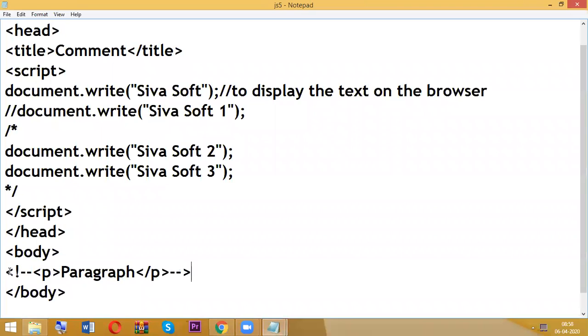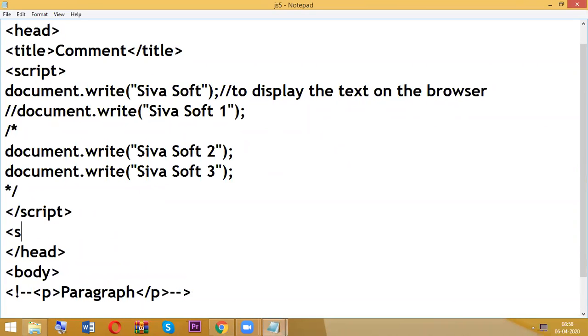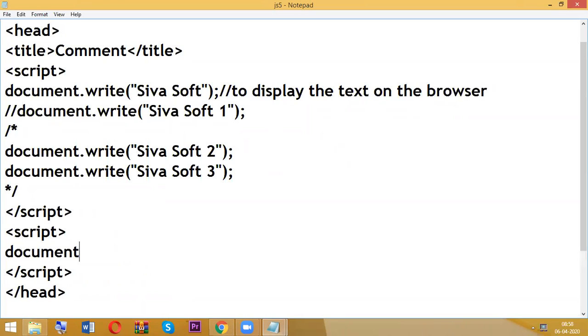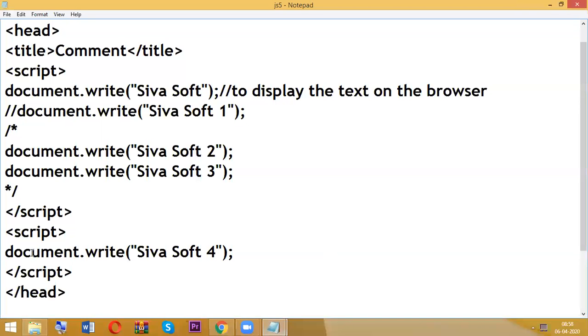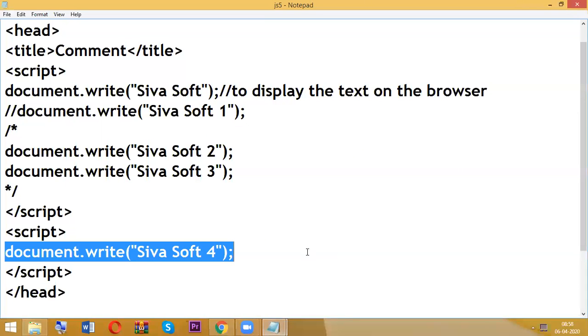The same HTML comment, even if you want, you can try like this. For example, document.write Sivasoft 4. The HTML comment will not work inside the script tag.